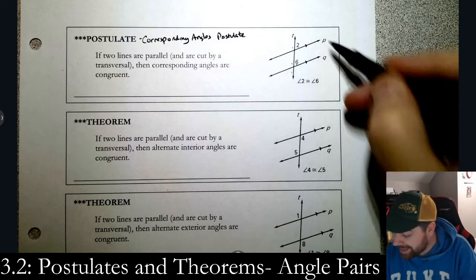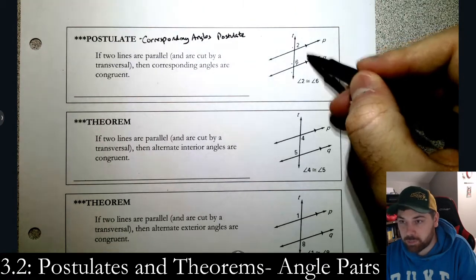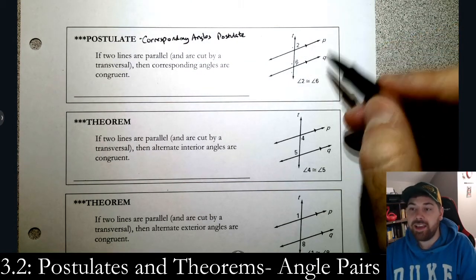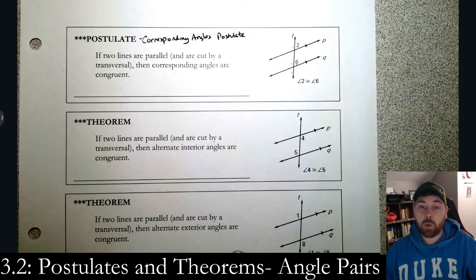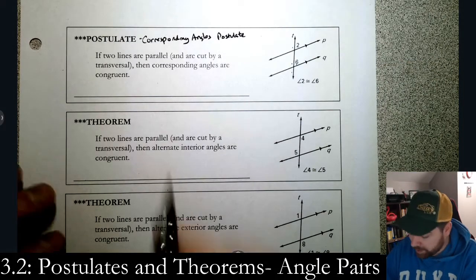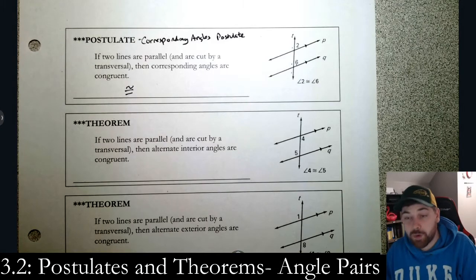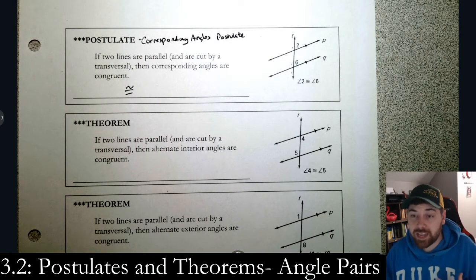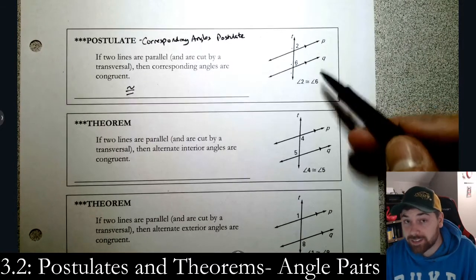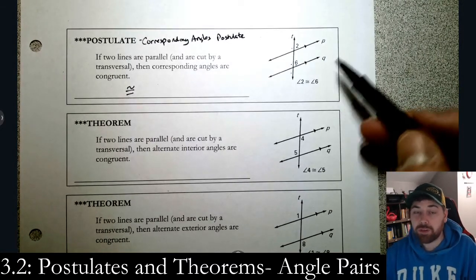As long as P and Q are parallel, which they are by this little tick mark, right? If these 2 lines are parallel, then corresponding angles are congruent. So that's the big thing here. They are congruent. Now most of these are going to be congruent, but that's the big change here. The big change is that these lines have to be parallel. Really, really important for this section.